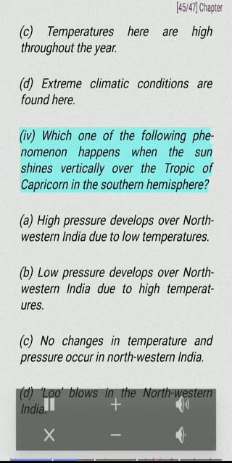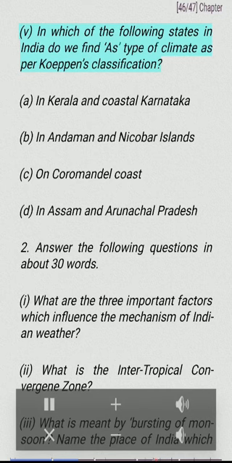IV. Which one of the following phenomenon happens when the sun shines vertically over the Tropic of Capricorn in the southern hemisphere? A. High pressure develops over northwestern India due to low temperatures. B. Low pressure develops due to high temperatures. C. No changes occur in northwestern India. D. Lu blows in the northwestern India. V. In which of the following states in India do we find As type of climate as per Köppen's classification? A. In Kerala and coastal Karnataka. B. In Andaman and Nicobar Islands. C. On Coromandel coast. D. In Assam and Arunachal Pradesh.